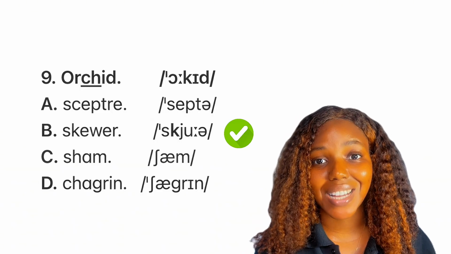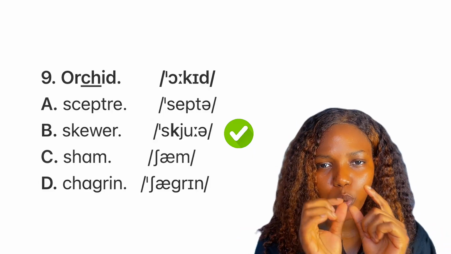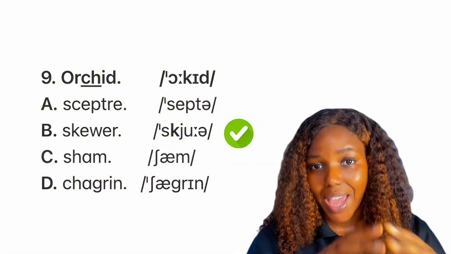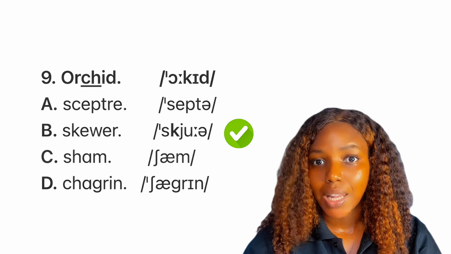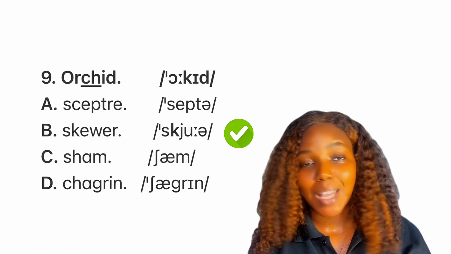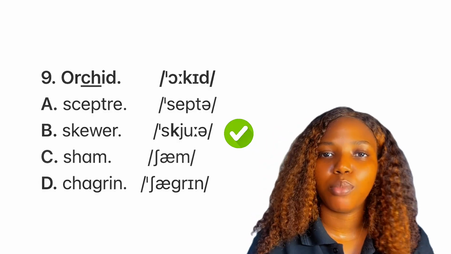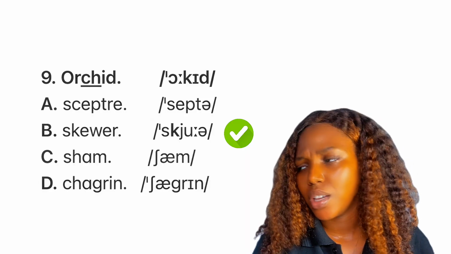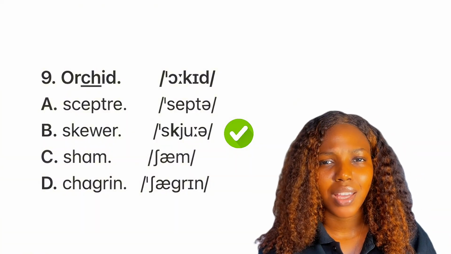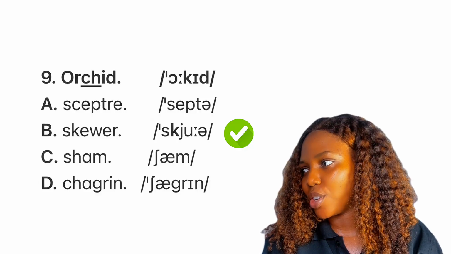Okay, skewer has the K sound. The letter K represents the K sound. And skewer is that long, thin, pointed piece of wood that is used to hold together pieces of meat and vegetables while it is cooking, like your suya or kebab, right? So you know what skewer is. So when we say scepter, scepter is a rod carried by kings or queens as a symbol of power or as a symbol of authority. Now, option C, we have sham. Sham is a situation or a feeling that something is not as good as it seems to be. Okay, so the final answer to this question is option B.